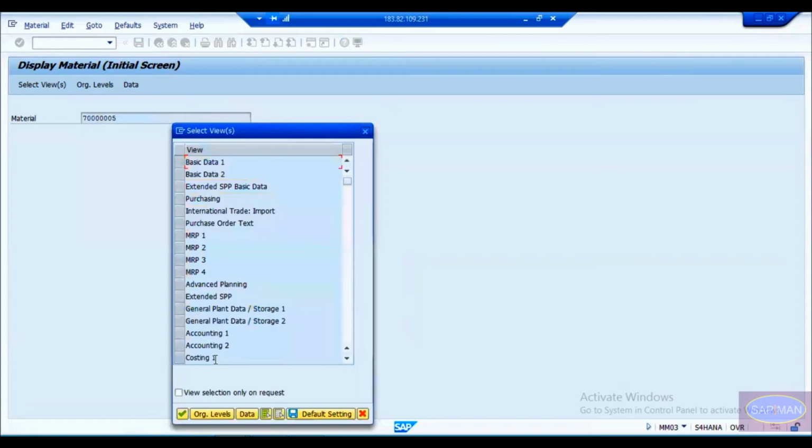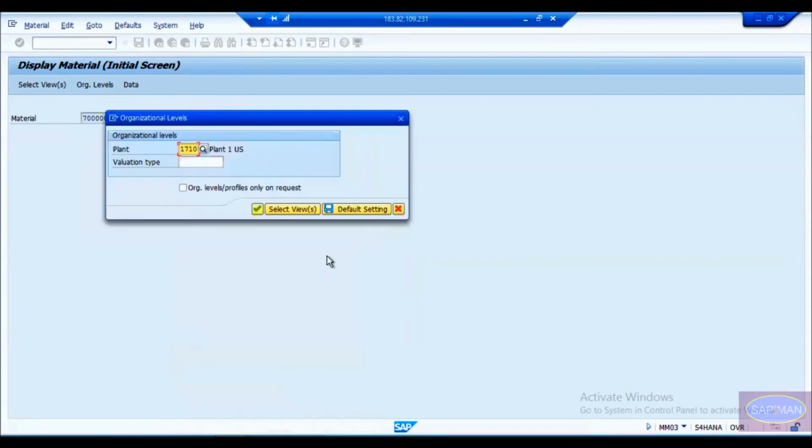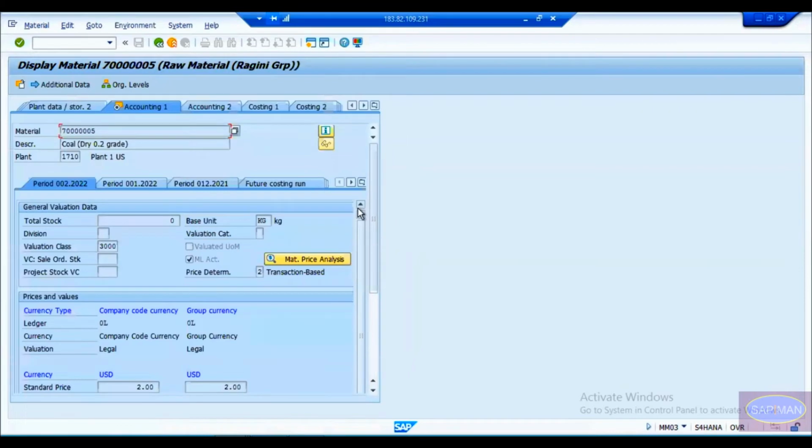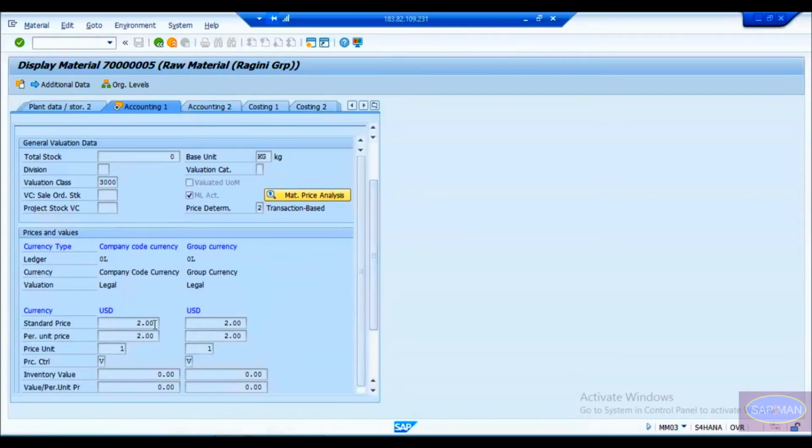We'll go to the Accounting 1 view where I have maintained the prices. You see it here: 7005 is coal, and the price I have maintained is $2 US.